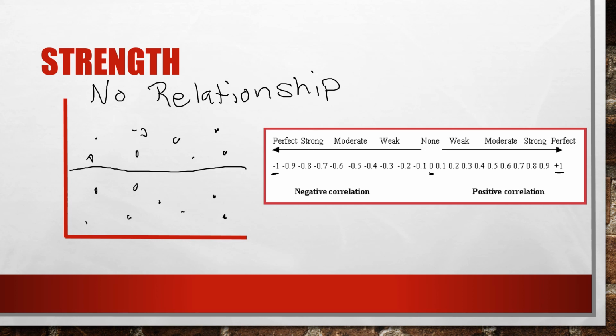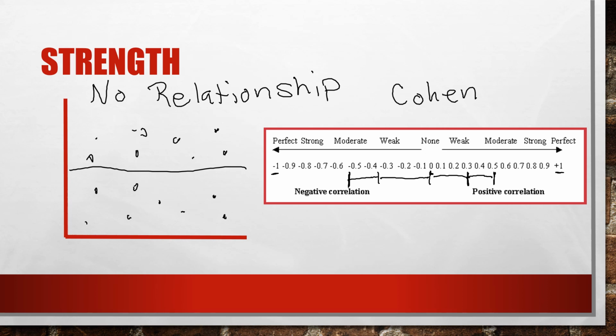And according to Cohen, this is a psychologist, he says for psychology, now it's different in other disciplines, but anything from 0 to -0.3 here, this is weak. Or anything from 0 to +0.3, that's also weak. And then anything from 0.3 to 0.5, so -0.3 to -0.5, or +0.3 to +0.5, that would be moderate.